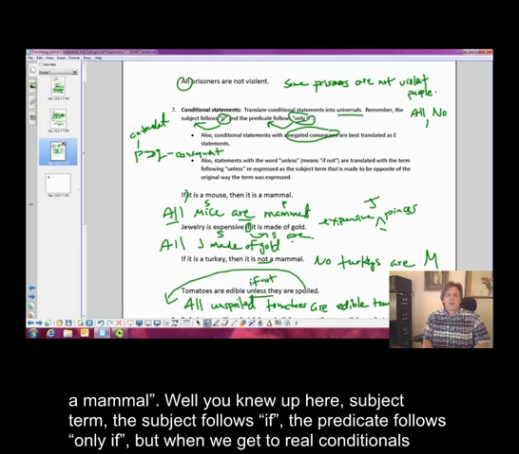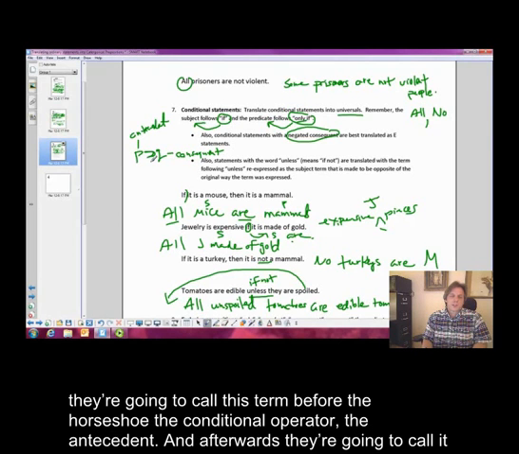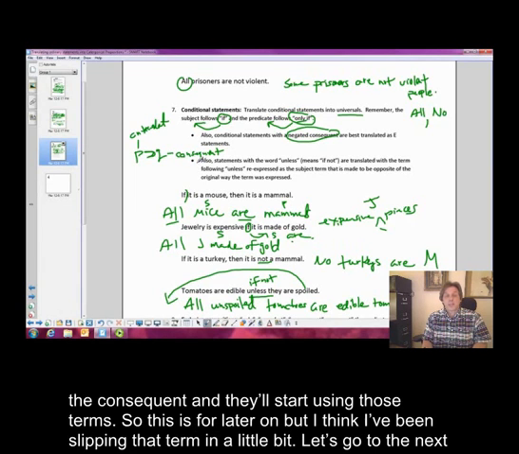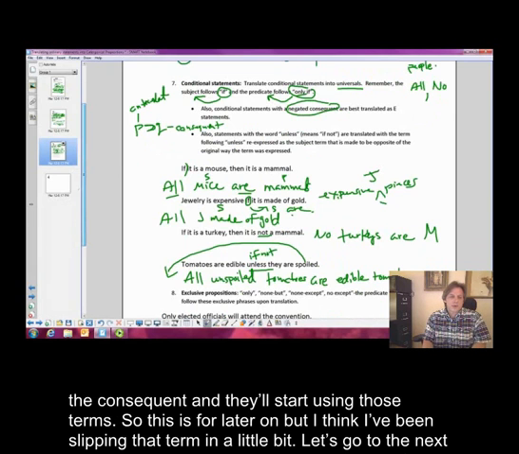Okay, well, you knew up here, the subject follows if, the predicate follows only if. But when we get to real conditionals, they're going to call this term before the horseshoe the antecedent, and afterwards they're going to call it the consequent, and they'll start using those terms. Okay, so this is for later on, but I think I've been slipping that term in a little bit. Anyway, okay, let's go to